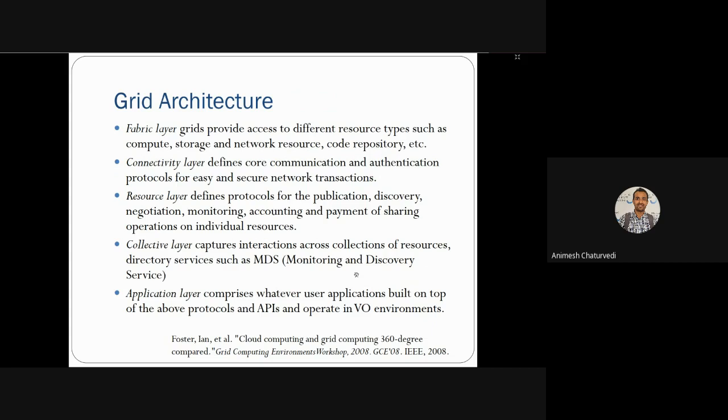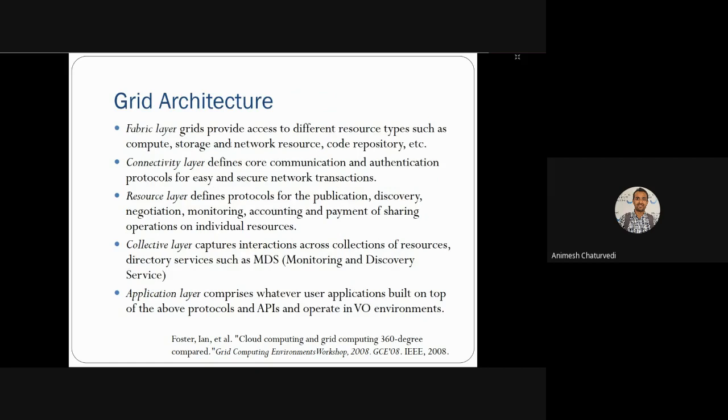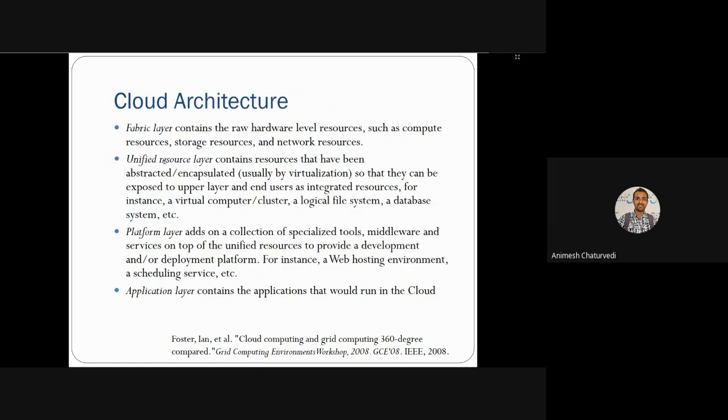I hope this grid architecture has been clear to all of you. According to the same thing, we'll discuss the cloud architecture. In the cloud architecture, they start with the fabric layer. The fabric layer is the raw hardware-level resource: computing, network, storage, the same as in grid computing. Thereafter, they talk about the unified resource layer. What is the unified resource layer? It does abstraction and encapsulation with the help of virtualization, which we'll discuss later.